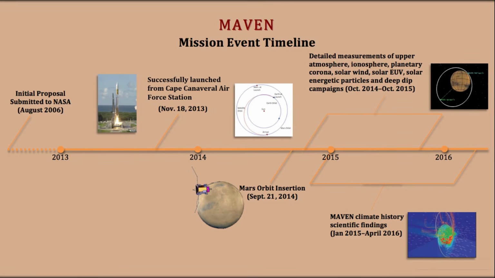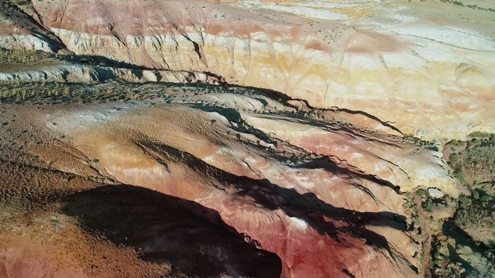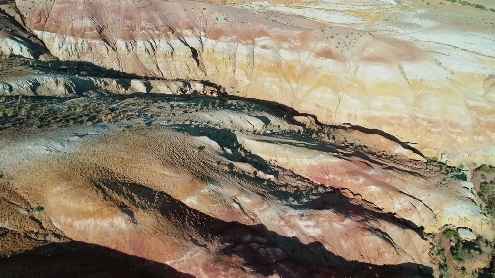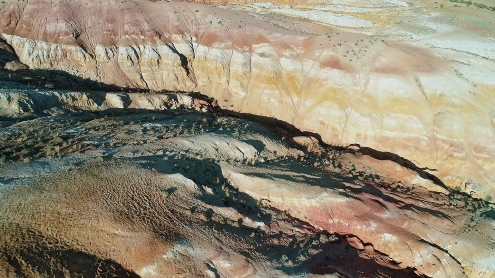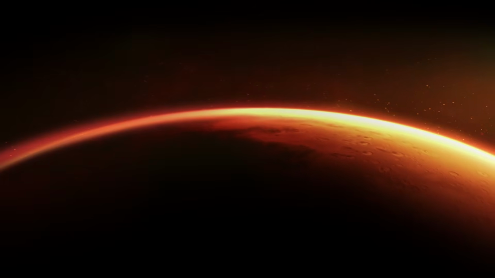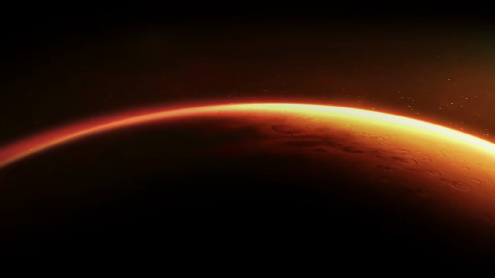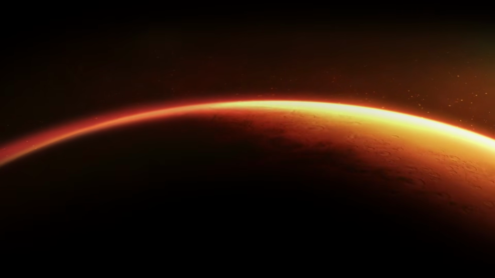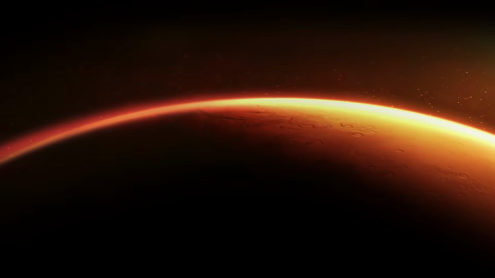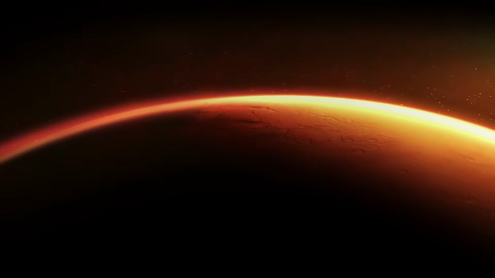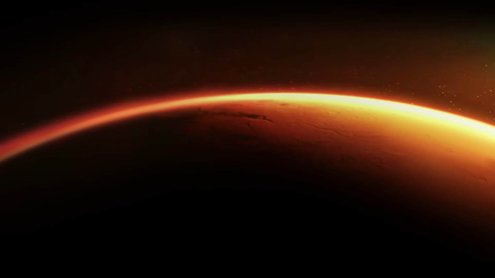As the atmosphere thinned, temperatures dropped, climate systems collapsed, and the once more dynamic environment transitioned into a cold, arid state. Geological activity also declined as the planet lost internal heat, reducing volcanic outgassing that could have replenished the atmosphere. This phase represents the critical divergence in Mars' evolution, where the combination of internal cooling, magnetic field loss, and solar interaction transformed it from a potentially habitable world into the harsh environment observed today.